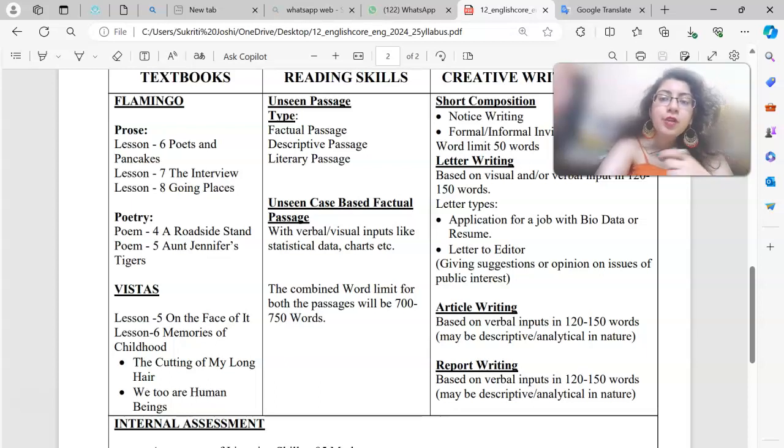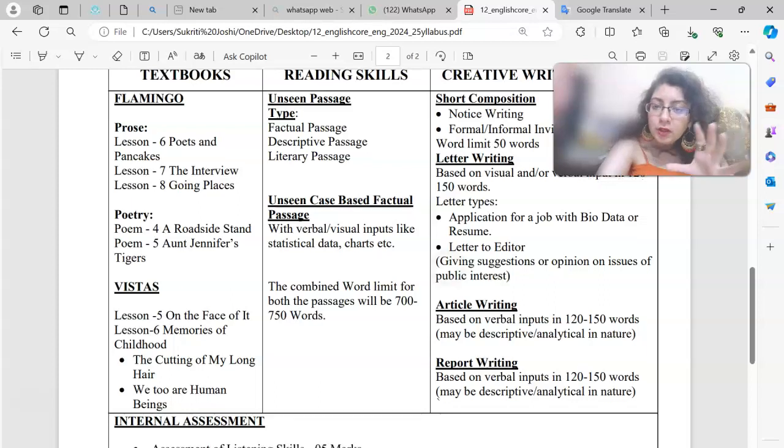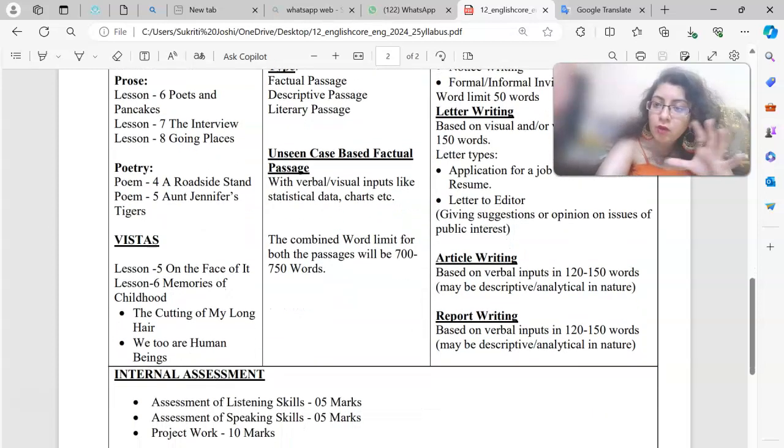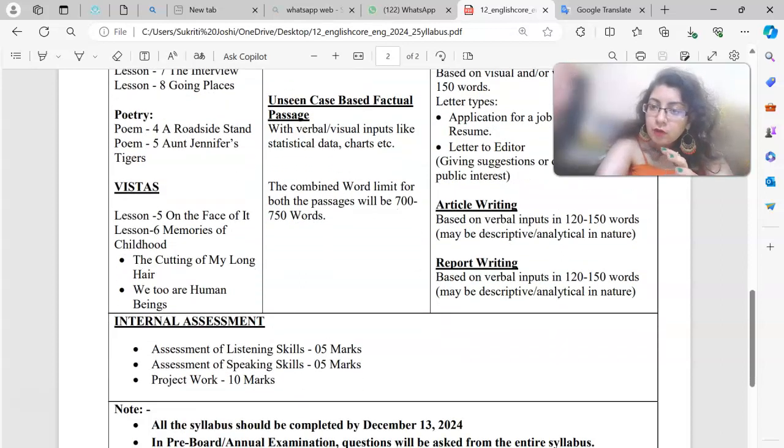And then we move on to creative writing skills. Short composition, again notice writing, formal invitation and replies. Word limit should be 50 words. So letter writing based on visual or verbal inputs in 120 to 150 words. Letter types, application for a job,